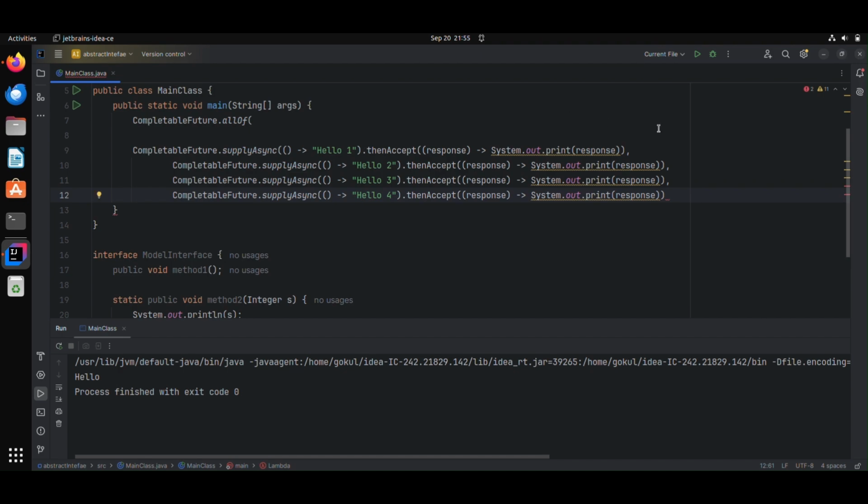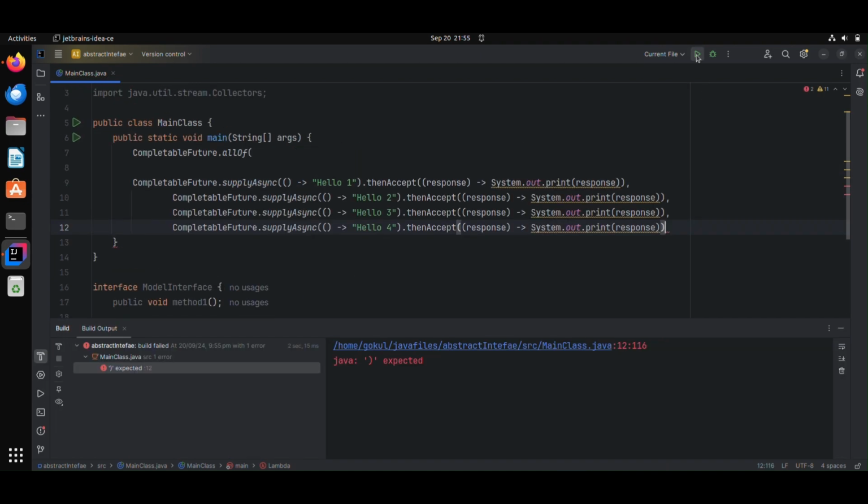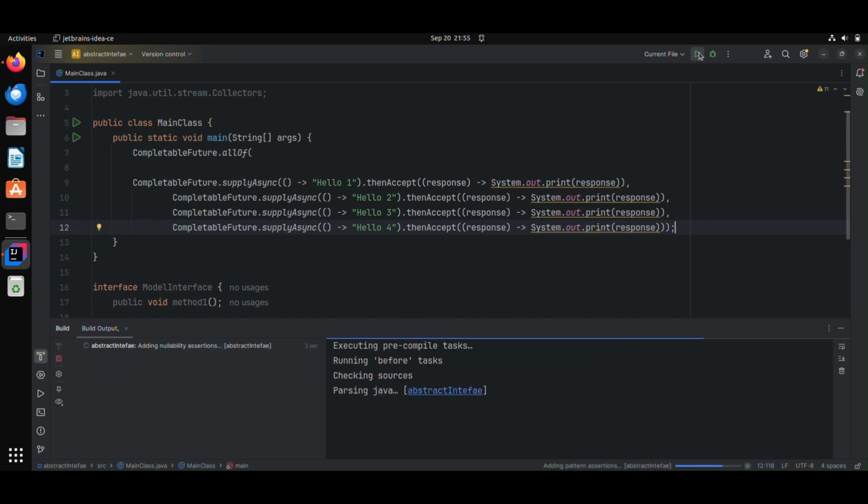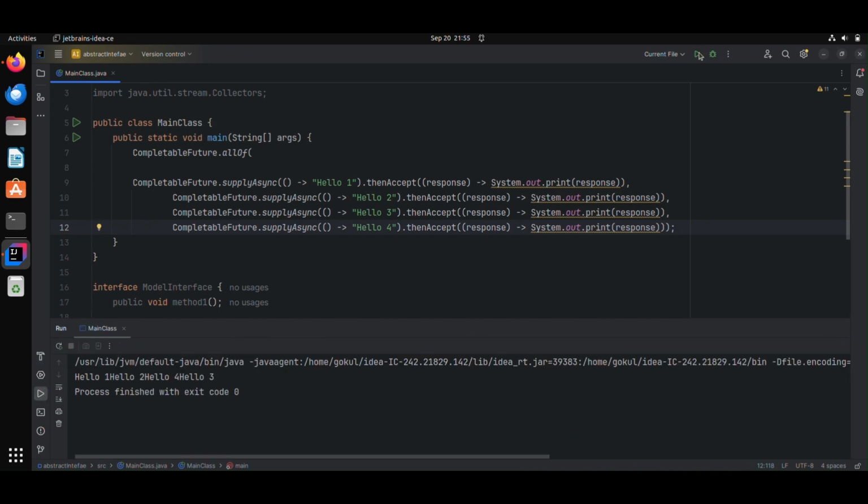So I'm trying to do all the things asynchronously. Sorry, I'm missing brackets. Let's see that all the operations are performed asynchronously.